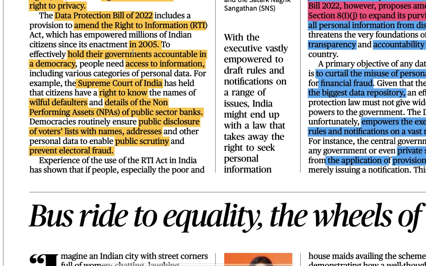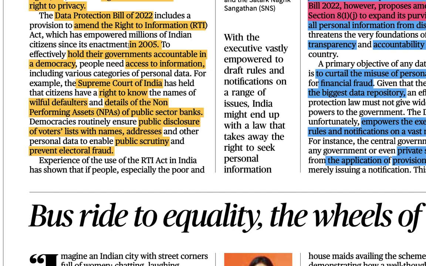To effectively hold their governments accountable in a democracy, people need access to information, including various categories of personal data. If you are living in a democracy, the government is chosen by the people, so people are supreme here. If we have the right to information, then if anything wrong is happening in the government, people can file an RTI and hold the government accountable.